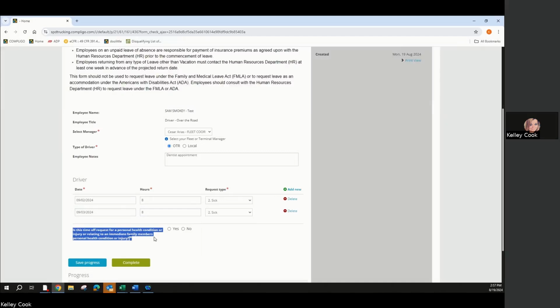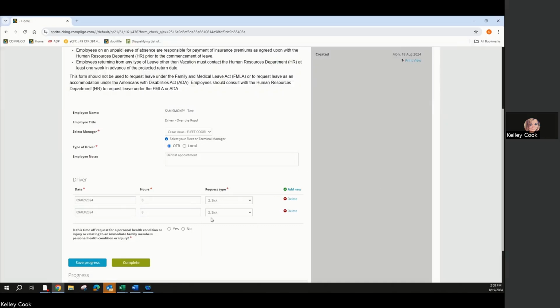What's that question about? Well, that's just a way for the HR department to be involved in the routing of this form. If you were to mark yes, it would automatically go to the HR queue. So then we know that you're taking time off for a serious health condition or to care for someone else's serious health condition. You may be eligible for additional benefits under the Family Medical Leave Act or California or Washington State's paid leave program. Anytime that you request sick leave over 3 days, it automatically will come to the HR department, but anything less than 3 days, we will not see the request unless you mark the yes there.